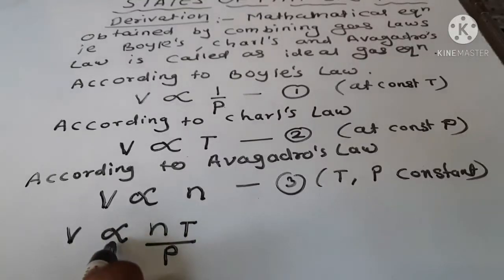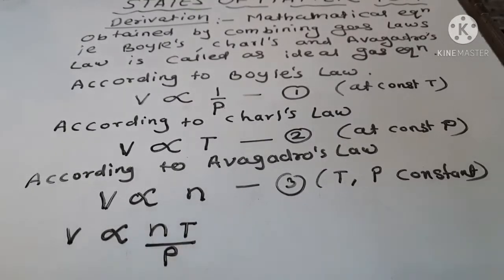Then to remove this proportionality sign, we use the gas constant.